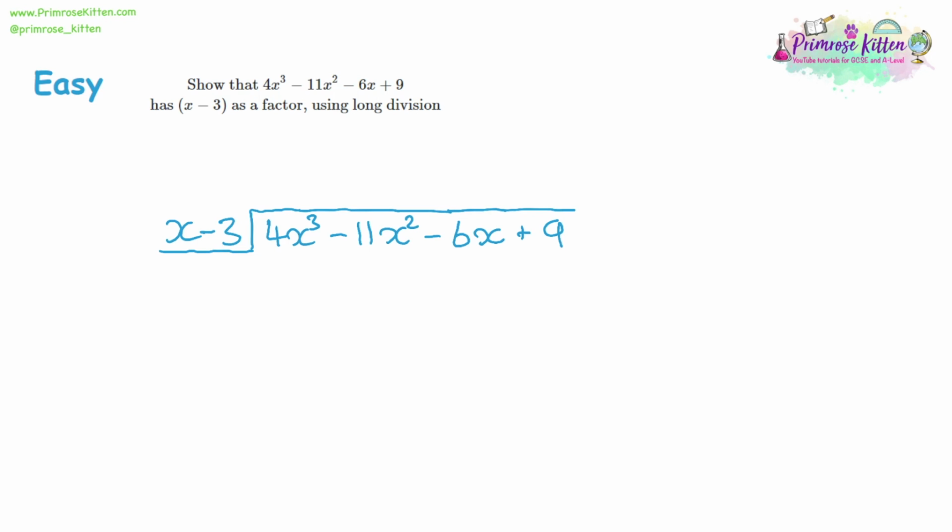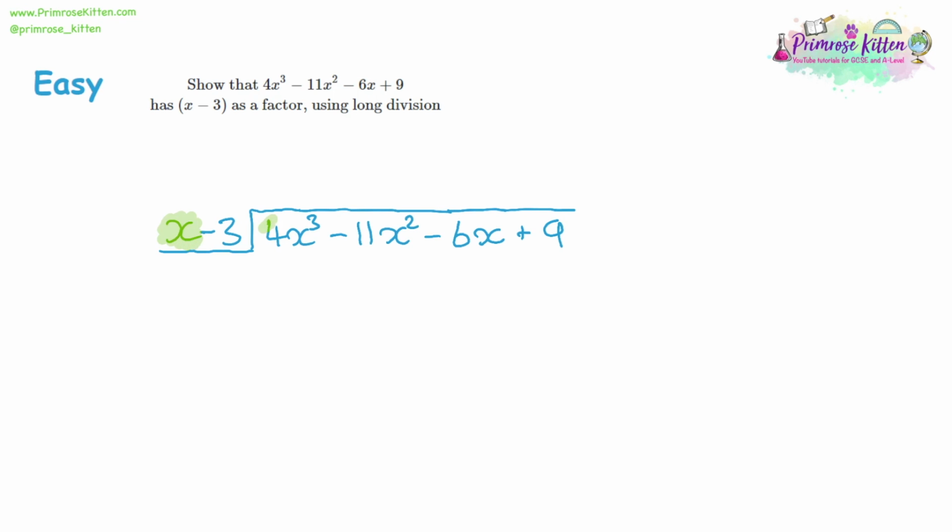For our next example, our factor is x minus 3, so we've got a negative factor this time. And we're dividing that into 4x cubed, take away 11x squared, minus 6x plus 9. Now, again, we're not going to be able to divide by both the x and the negative 3, so we only divide by the x.